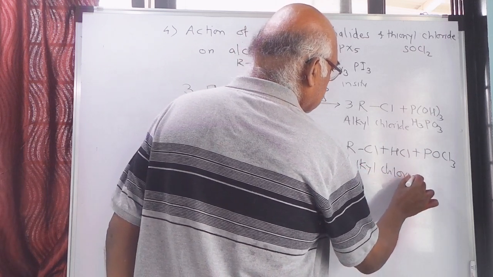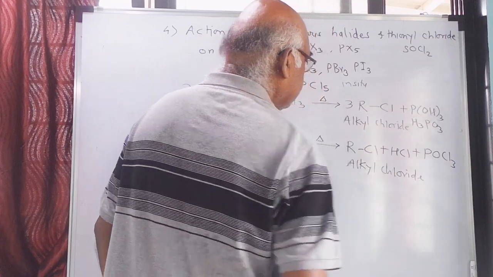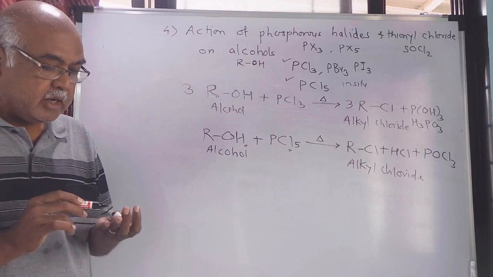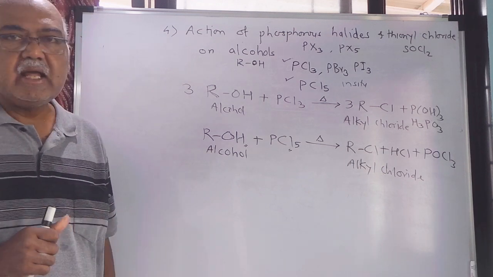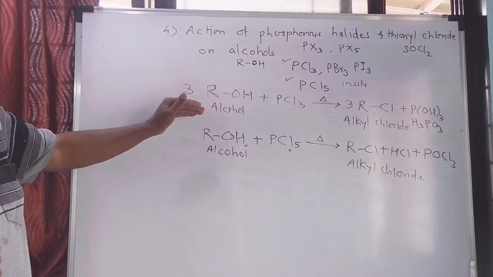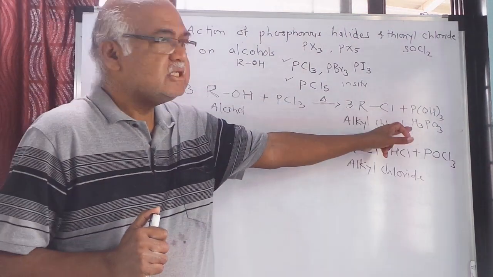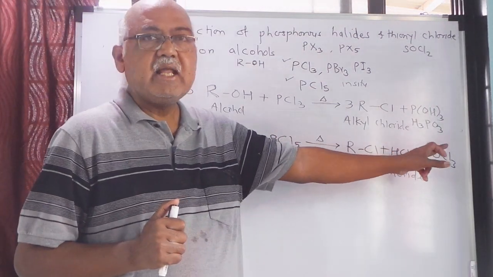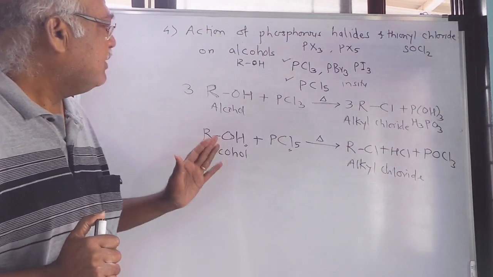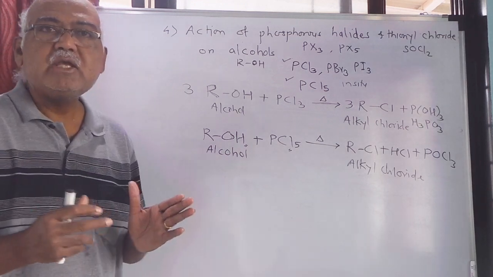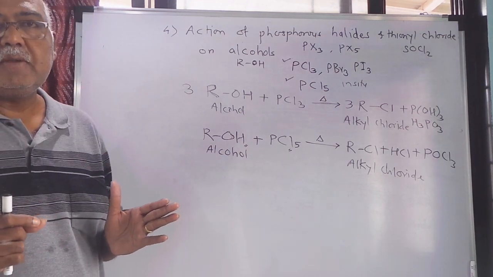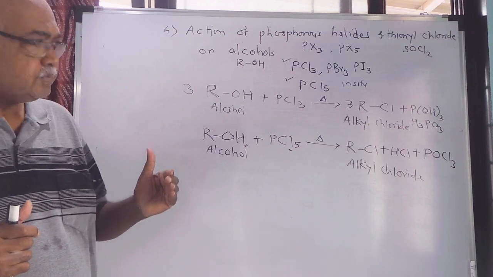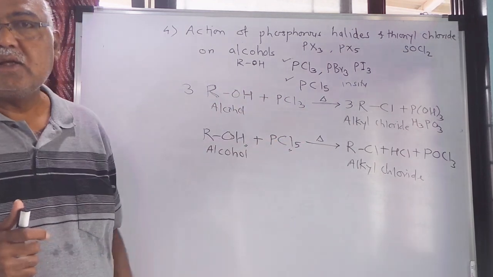So when this alkyl alcohol is treated with PCl5, phosphorus pentachloride, you get alkyl chloride and the byproducts are HCl and POCl3. When PCl3 is taken, the byproduct is H3PO3, and when PCl5 is taken, the byproducts are HCl and POCl3. This way the reaction takes place where the OH group is replaced by Cl. PCl3 and PCl5 are used to convert these alcohols into alkyl chlorides.